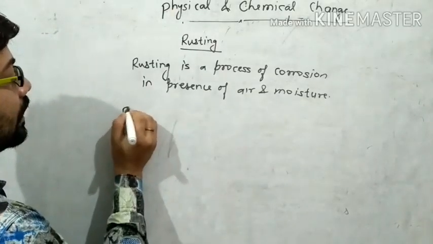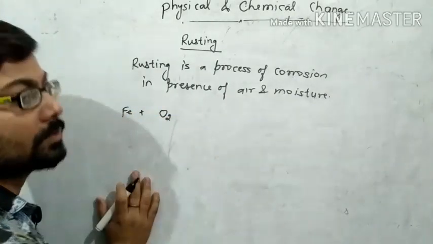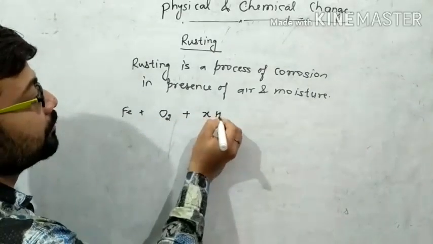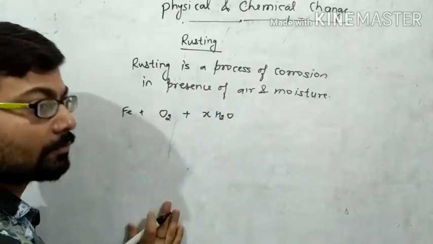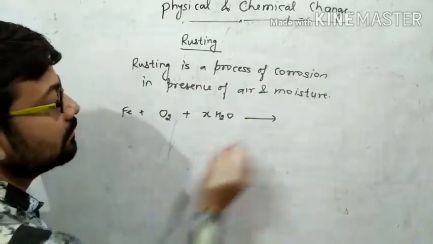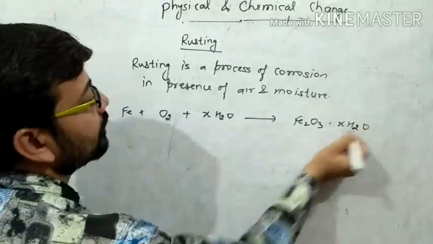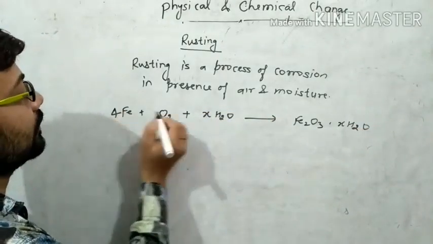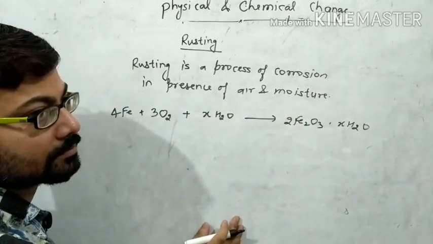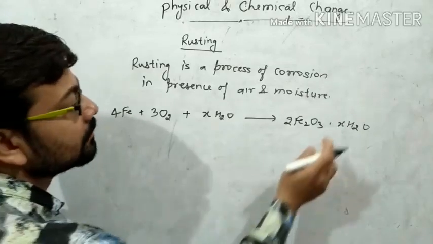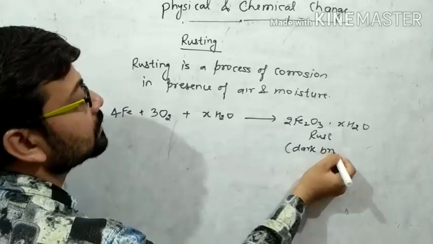Example, iron reacts with oxygen, in which oxidation of iron also takes place in the presence of X molecules. X is the number of molecules of water. Then it forms rust, that is Fe2O3·XH2O. If you balance this reaction, then 4Fe and 3O2, that is 2Fe2O3·XH2O. So this is rust, which is of dark brownish color.